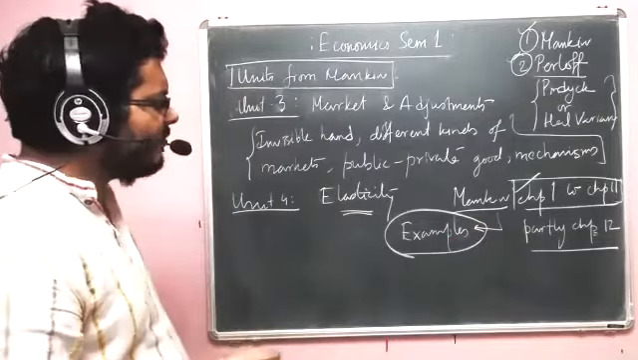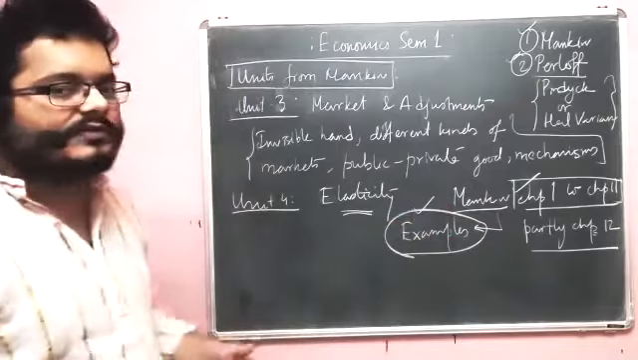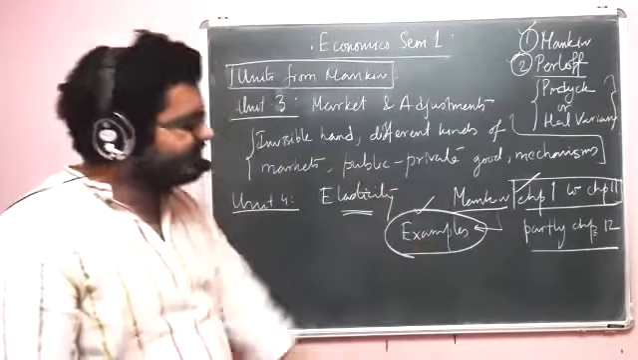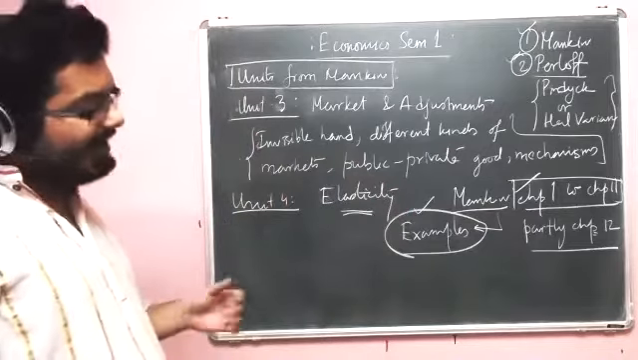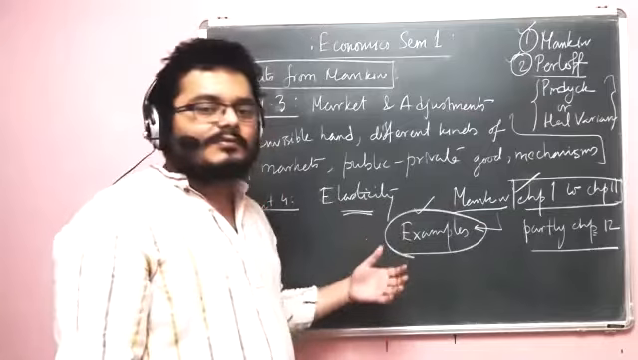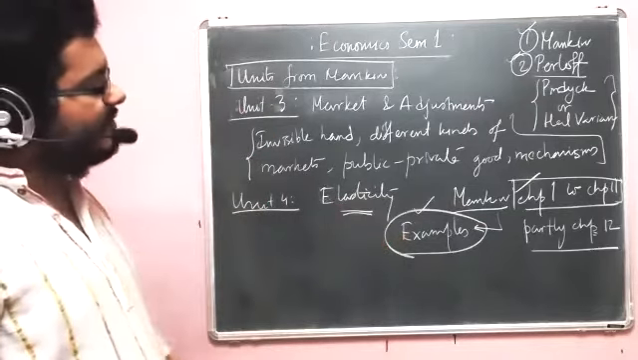Number one is why this example is there. What is the intent of the writer in putting these examples in a specific section? And second is how the concept, which obviously comes before citing the example, is at work here.